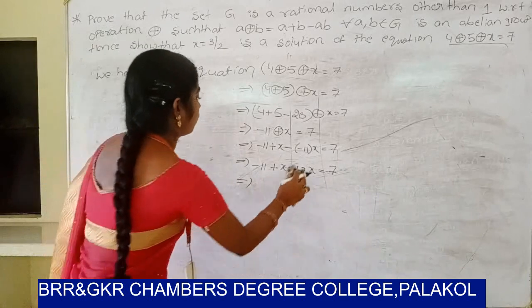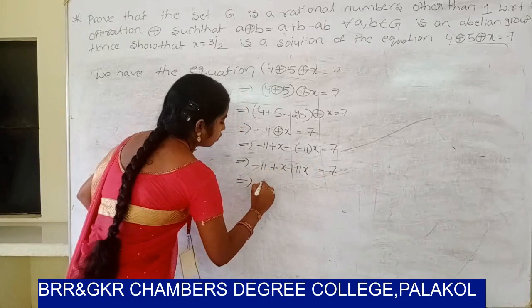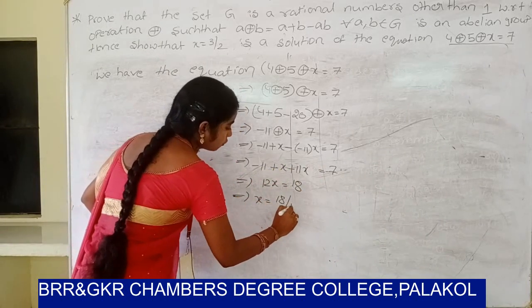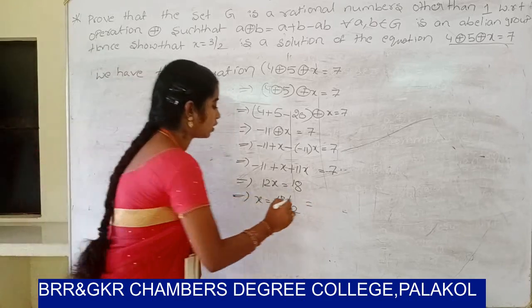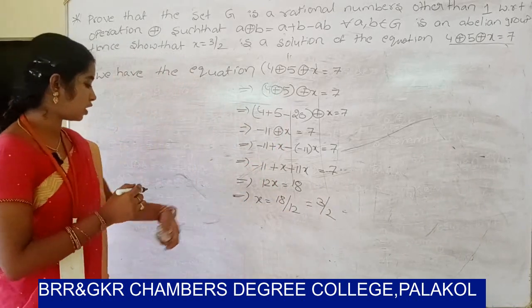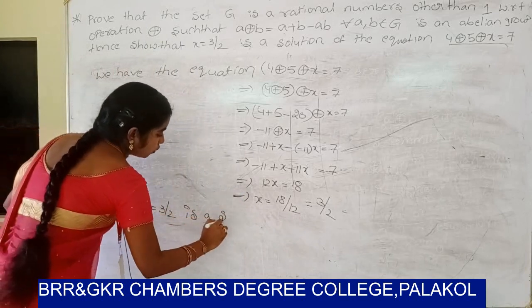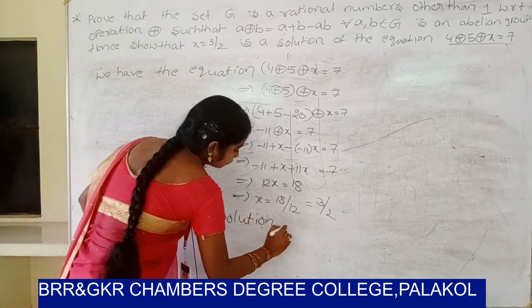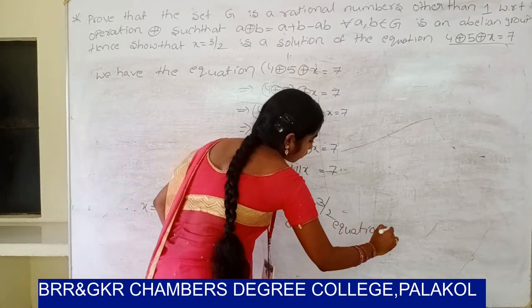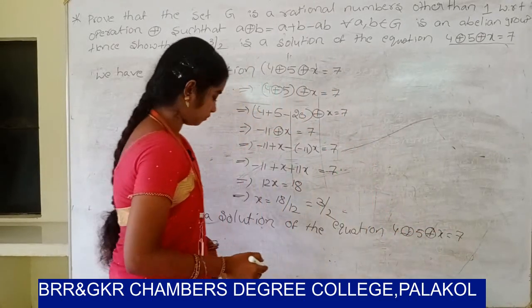Sorry, minus 12x equal to minus 18, so 12x equal to 18. So x equal to 18 by 12. 6 table: 6 3s are 18, 6 2s are 12. So x equal to 3 by 2. Therefore x equal to 3 by 2 is a solution of the equation 4 ⊕ 5 ⊕ x equal to 7.